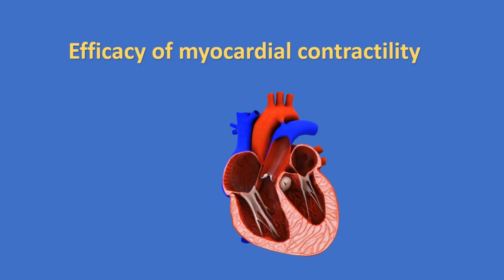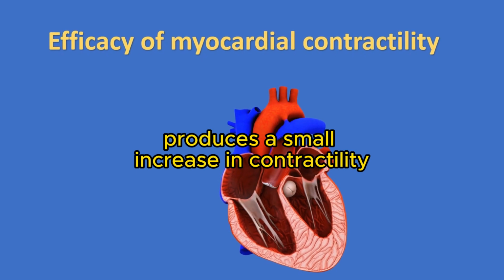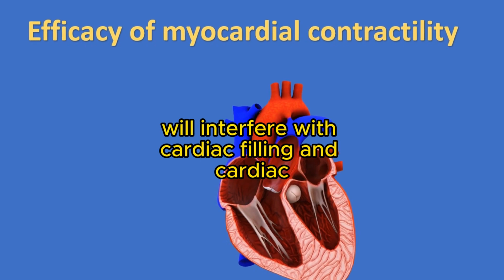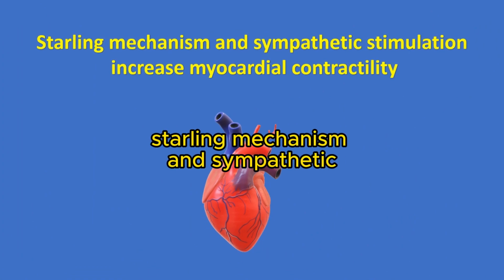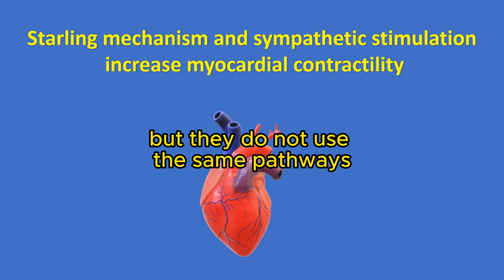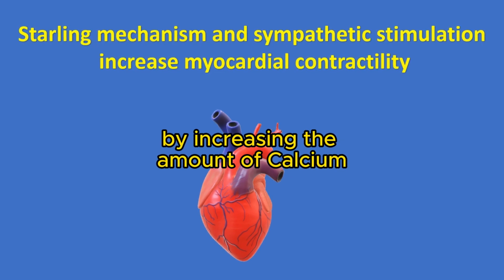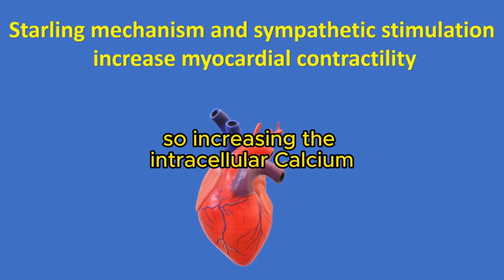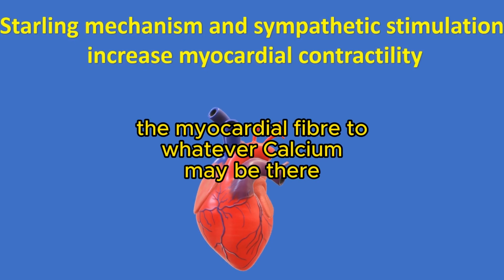A high heart rate, pacemaker-induced, produces a small increase in contractility. However, with increased heart rate to the extent of shortening the diastolic time, it will interfere with cardiac filling and cardiac contraction. Starling mechanism and sympathetic stimulation increase myocardial contractility, but they do not use the same pathways. Sympathetic stimulation makes its effect by increasing the amount of calcium entry from the extracellular fluid, so increasing the intracellular calcium, while the Starling mechanism increases the sensitivity of the myocardial fiber to whatever calcium may be there.